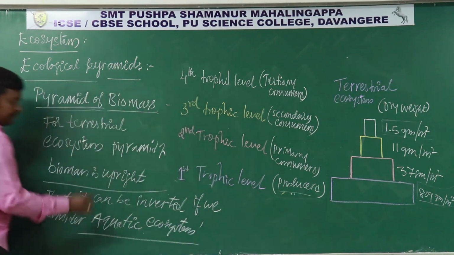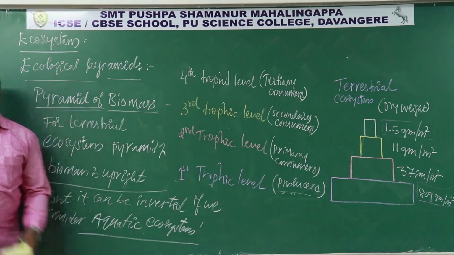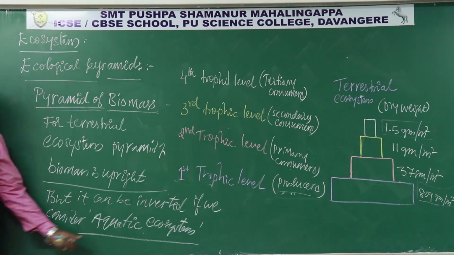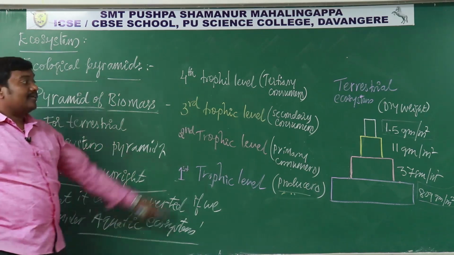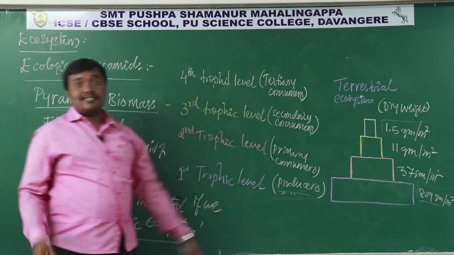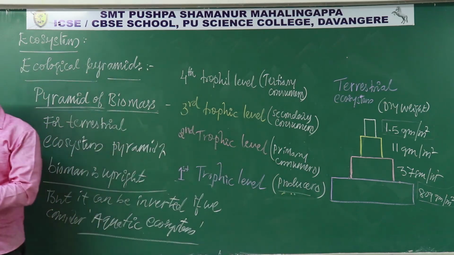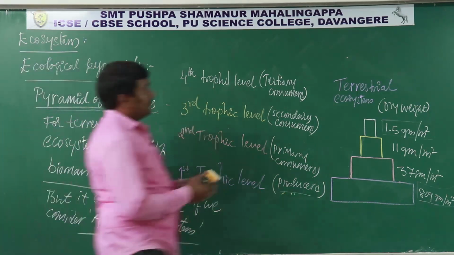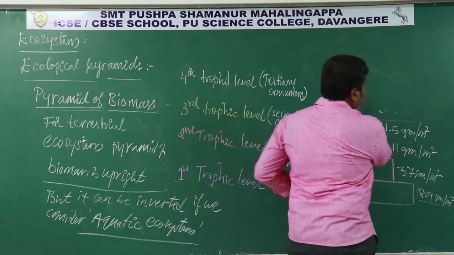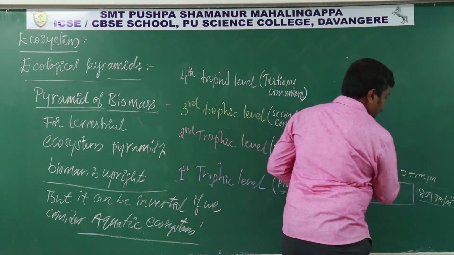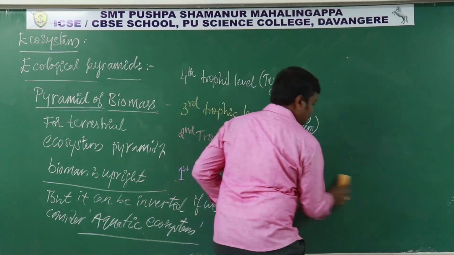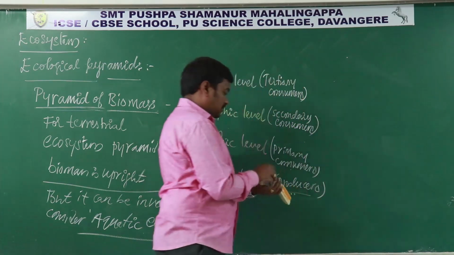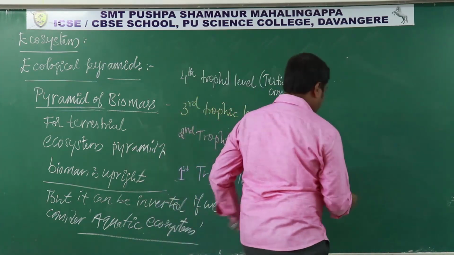aquatic ecosystem. Okay, if we consider aquatic ecosystem, the pyramid of biomass gets inverted. Okay, so let me consider that.